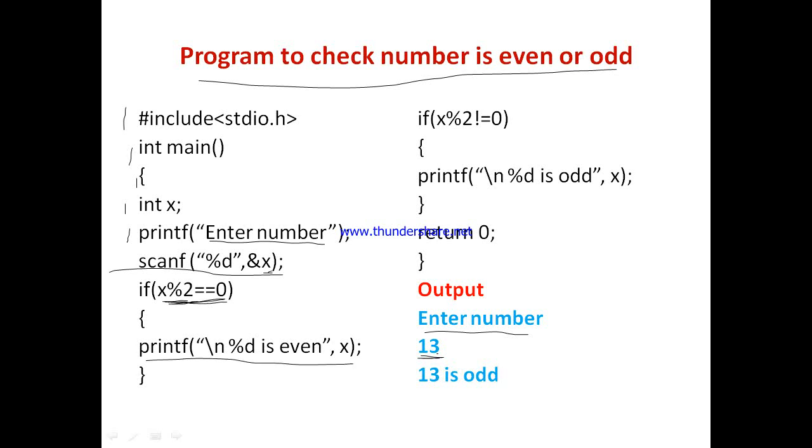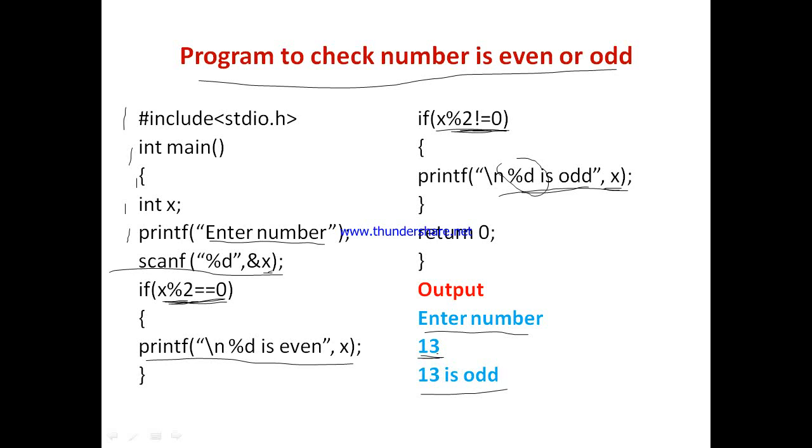This part is skipped. Now next, x mod 2 is not equal to 0. Now 13 mod 2 is 1. 1 is not 0. This condition is true, so this part is executed. printf %d is odd, x. Now here, instead of %d, the value of x is printed. The value of x is 13. So here 13 is odd is printed. Now here we have entered an odd number.